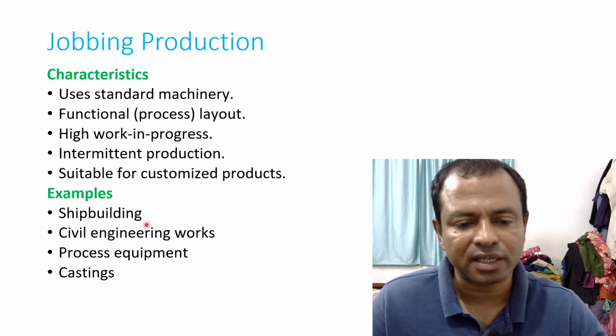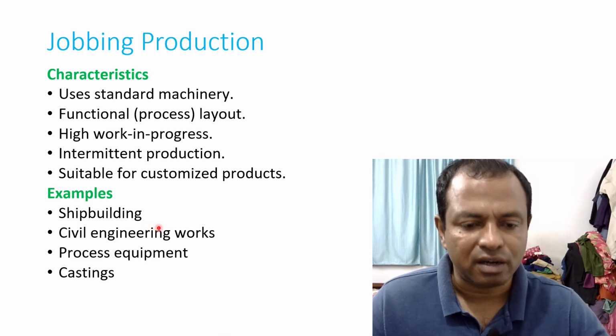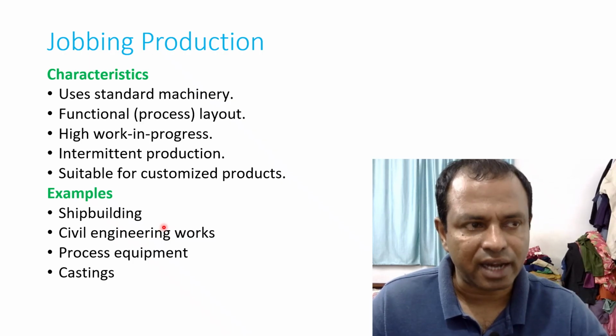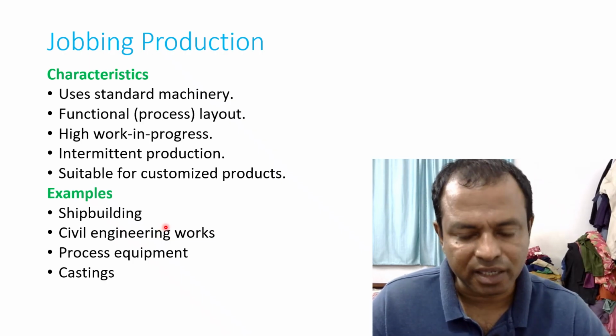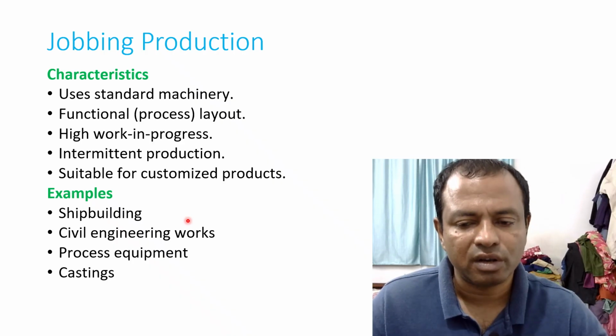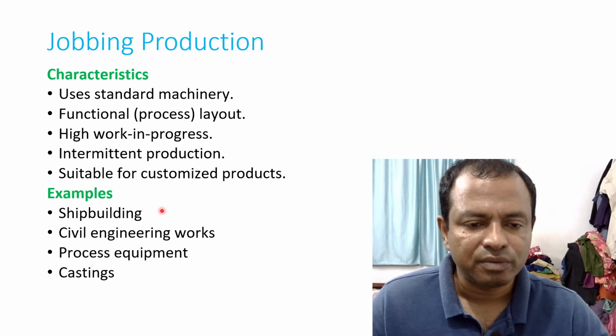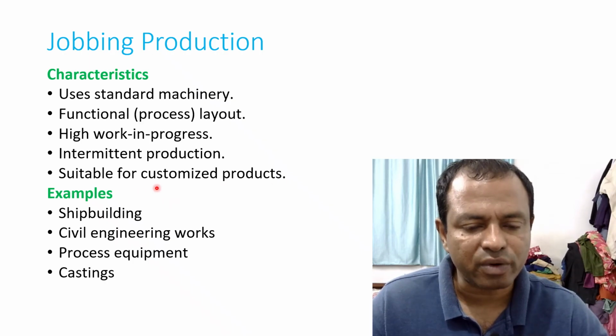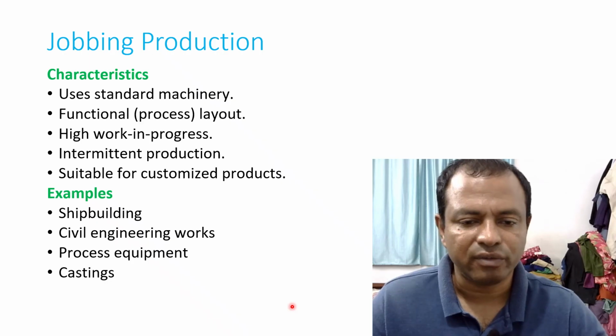That ship will have a lot of criteria like specifications, materials to be used. Everything will be different from a previous ship we have built. So this kind of product is known as customized product. According to the customer's requirement, we have to build a product.